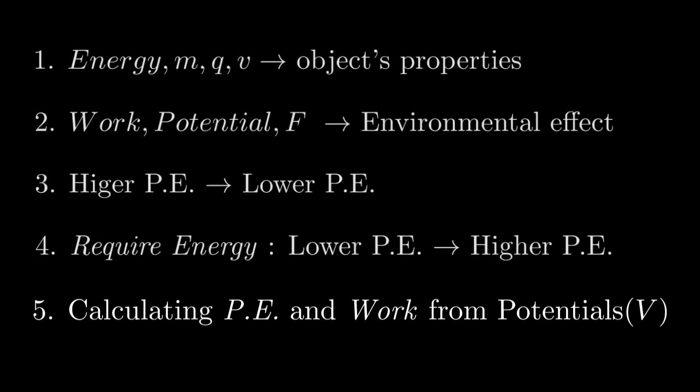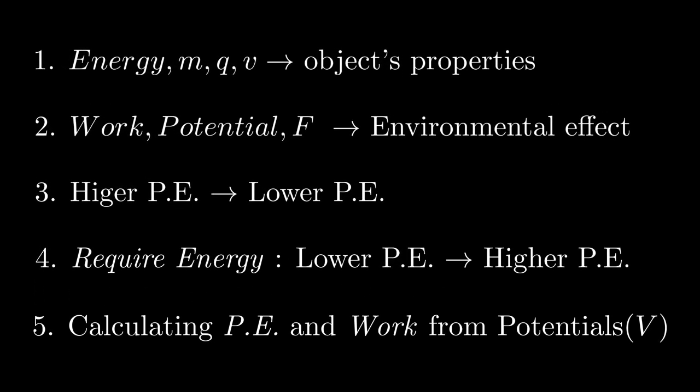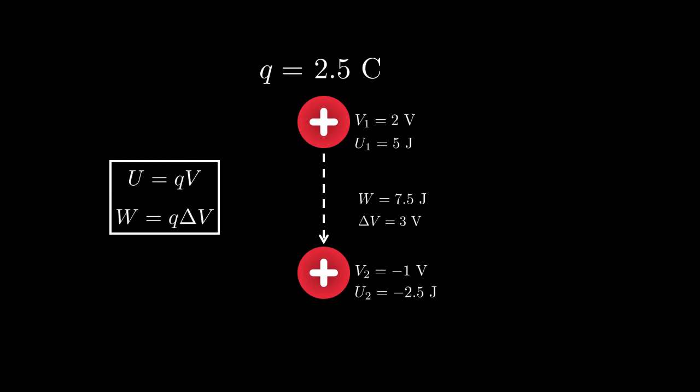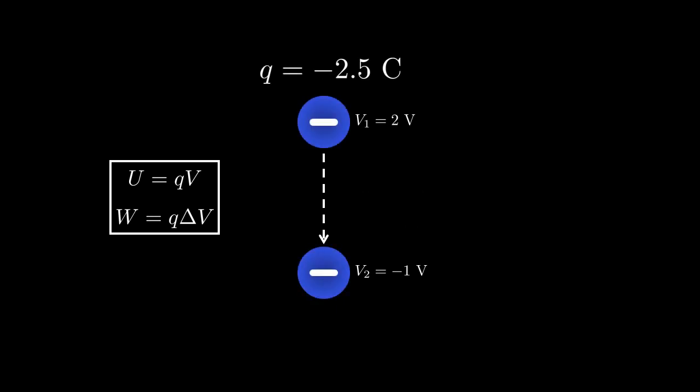So far, we have seen how mass and positive charge nicely follow all these points. Negative charge should also do the same. Let's see if we can do all the calculations correctly for the negative charge as well. So, if the charge was negative 2.5 coulombs at the 2 volts location, it would have an electric potential energy of minus 5 joules.